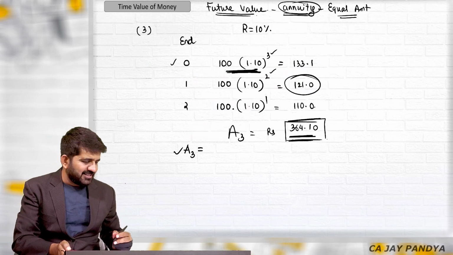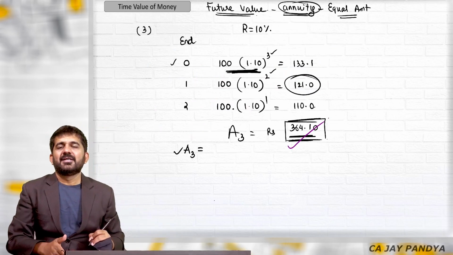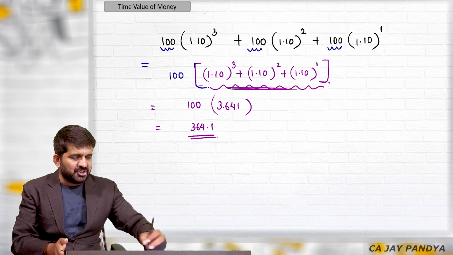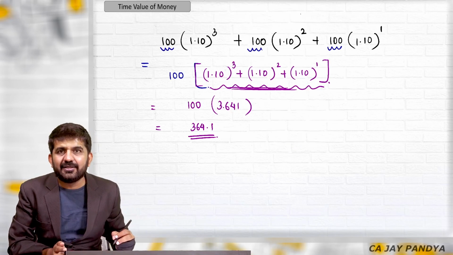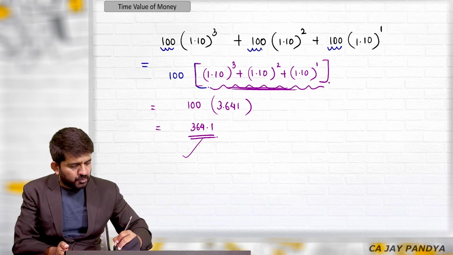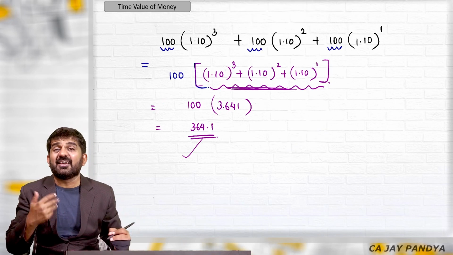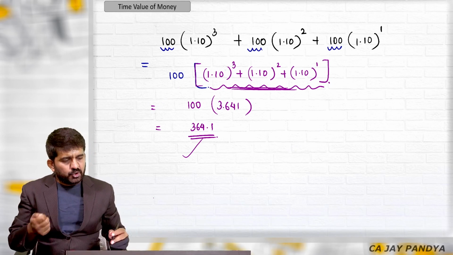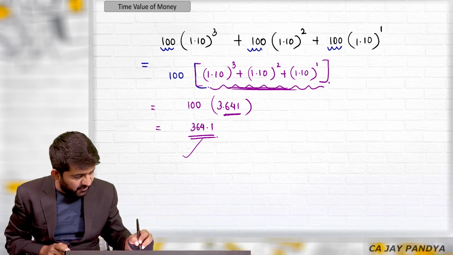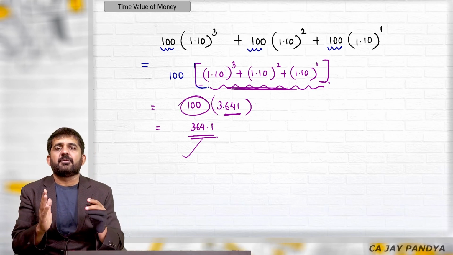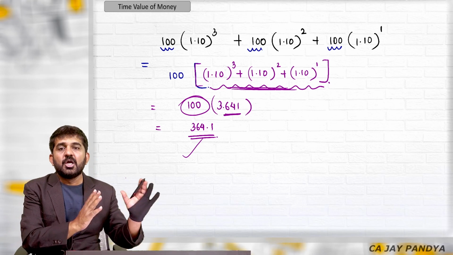You'll say, sir, the answers are the same. The method takes the same time. It takes the same time just because I have explained everything to you. Once you know this, it might take 5 minutes now, but then it will take only 1 minute. It will take even less than 1 minute once you know how to find the answers. So see, this 3.641 is multiplied by 100. Why is it multiplied by 100? Because we have taken 100 as common.